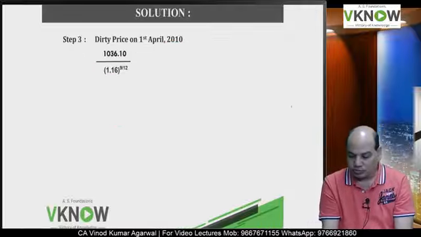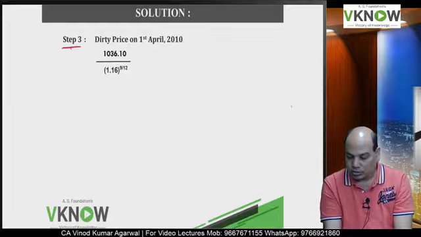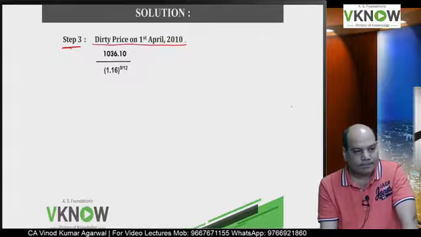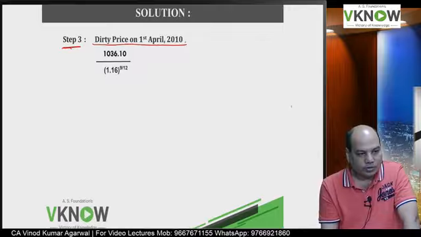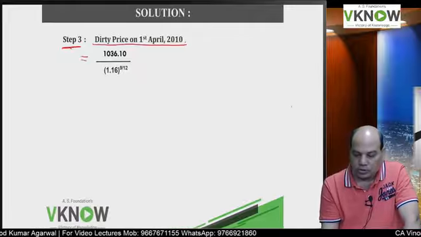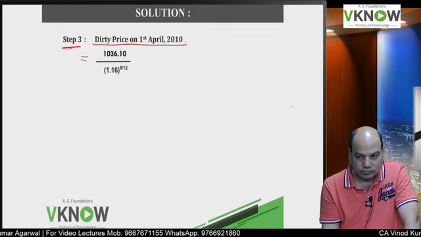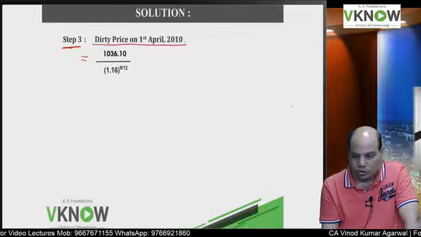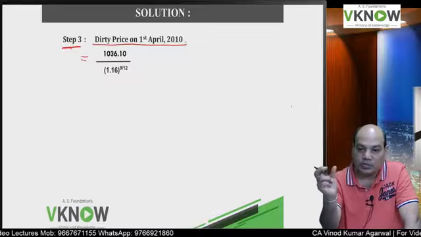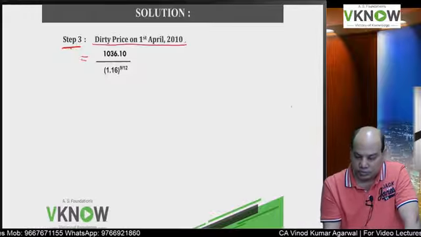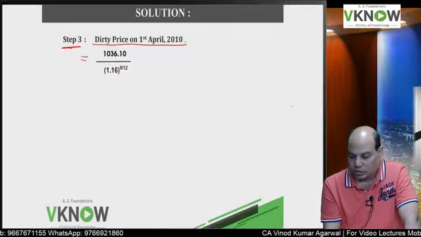So write down below step 3, dirty price on 1st April 2010. Dirty price on 1st April 2010 is equal to 1036.10 divided by 1.16 to the power, it's 9 months, so 9 months will be divided by 12 months because it's annual rate given to you, 9 by 12.